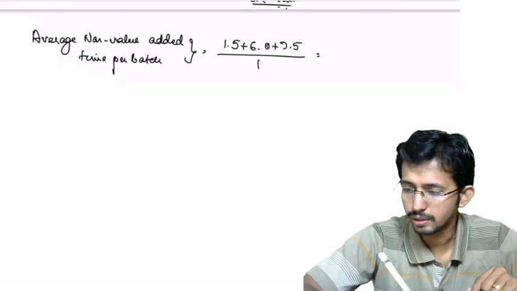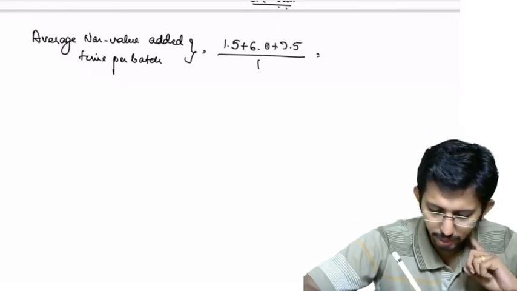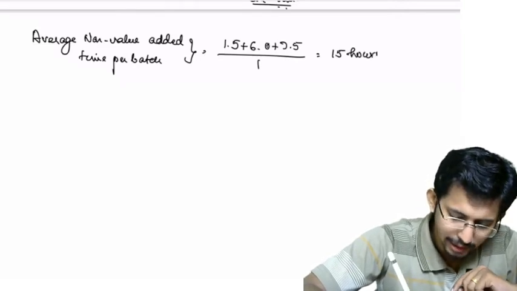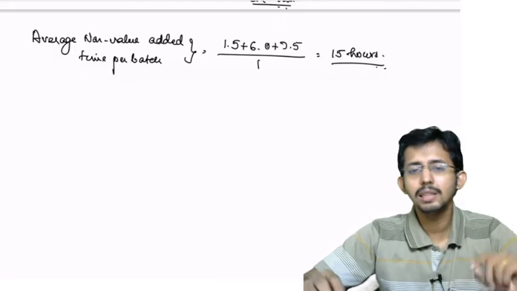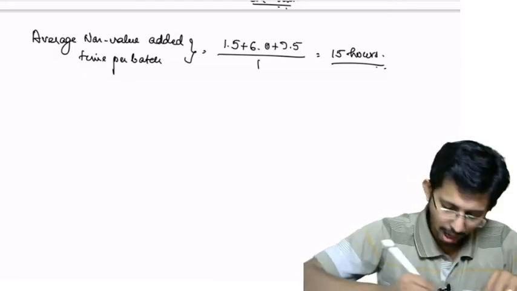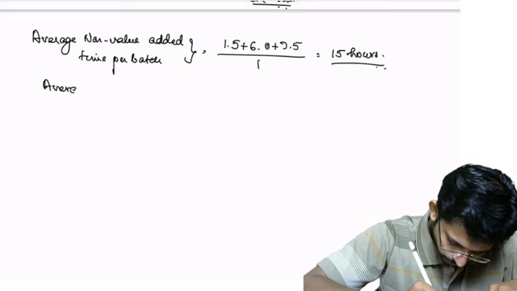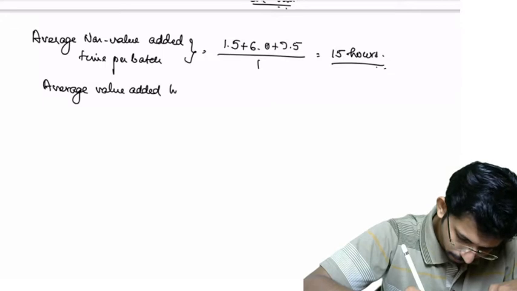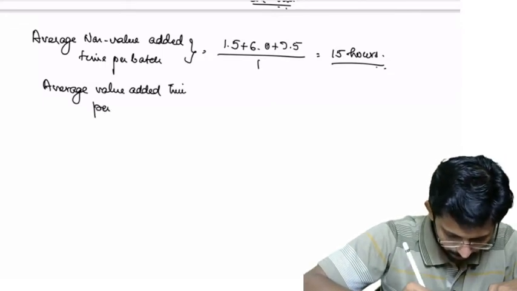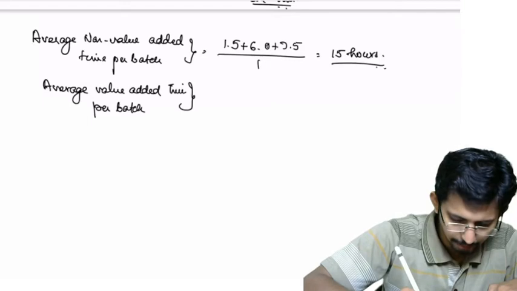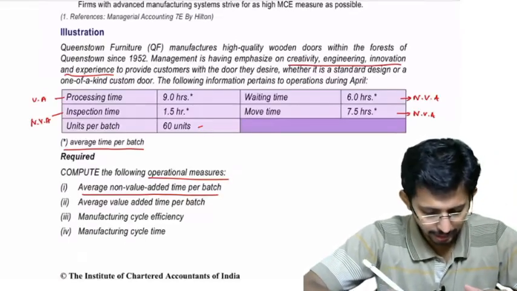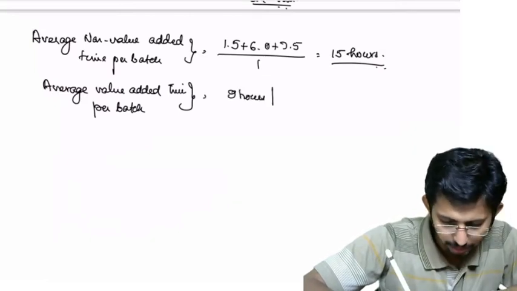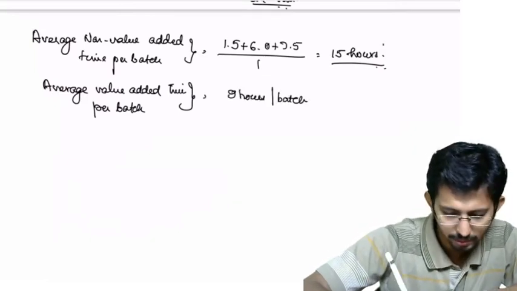So 7.5 plus 1.5 will be 9, plus 6 will be 15 hours. So for each batch on an average 15 hours is the non-value added time. Average value added time per batch is the processing time, 9 hours per batch.